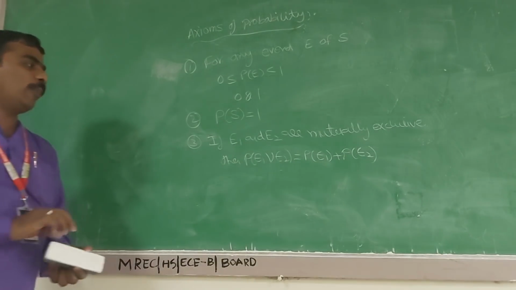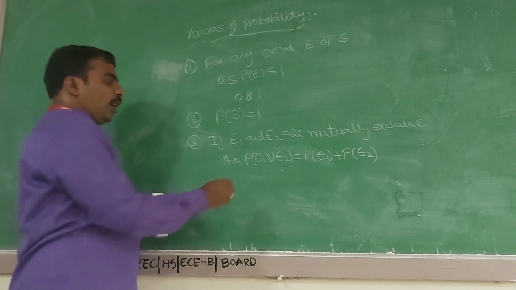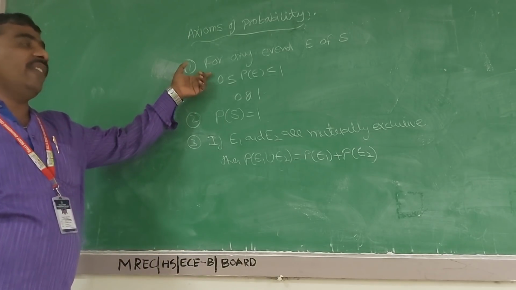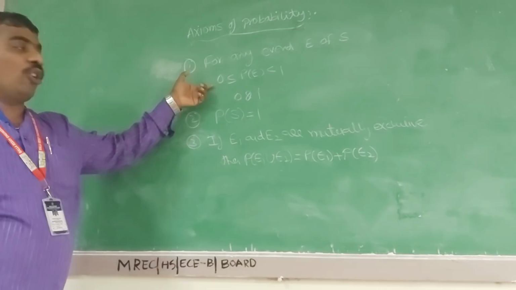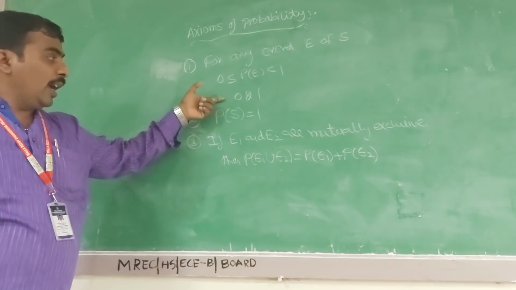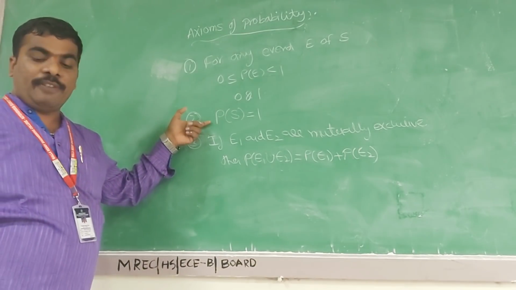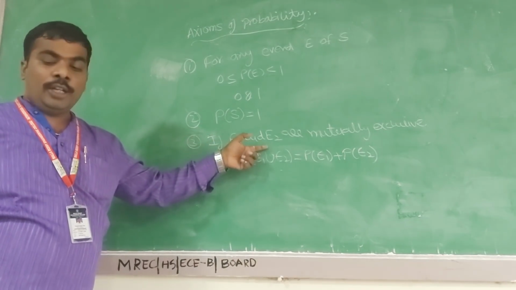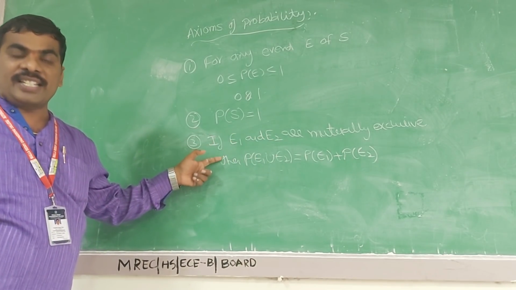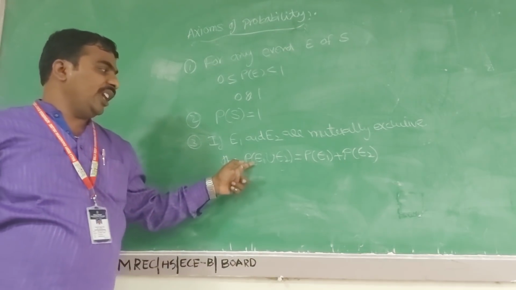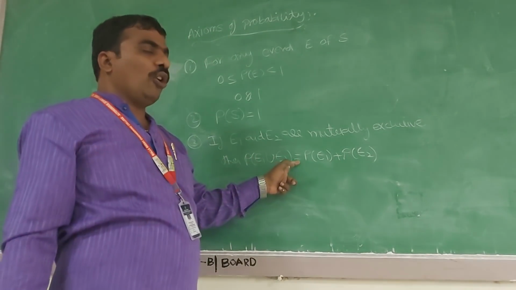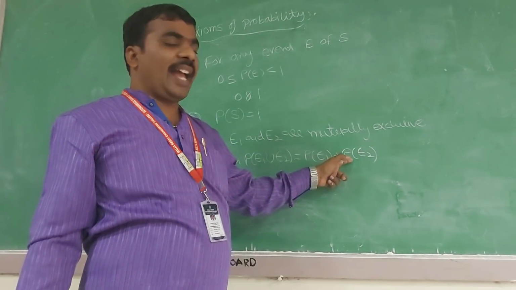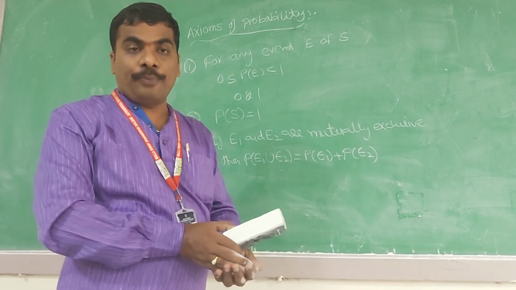When we are solving a problem, we have to follow these three axioms. First, for any event E of S, probability is always between 0 and 1. Second, total probability is 1, P of S is equal to 1. Third, if E1 and E2 are mutually exclusive events in S, then P of E1 union E2 is equal to P of E1 plus P of E2.